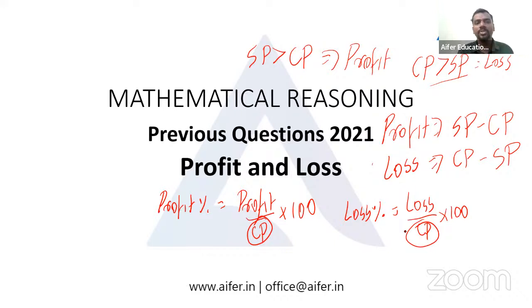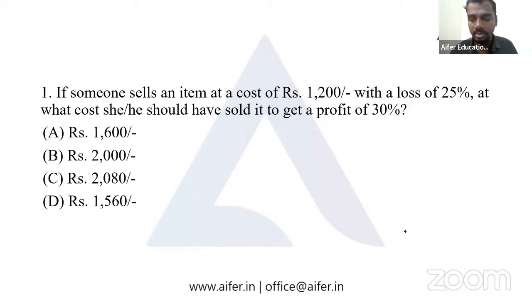So these are the basic concepts you have to understand with regards to profit and loss: the concept of cost price, the concept of selling price, the concept of profit and loss, and also the concepts of profit percentage and loss percentage. So now let's directly move to the questions. This is the first question. This is a previous question.